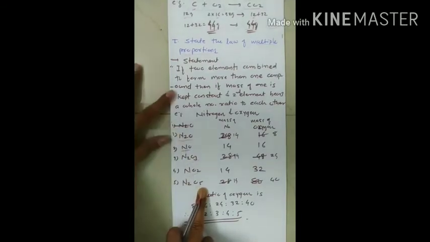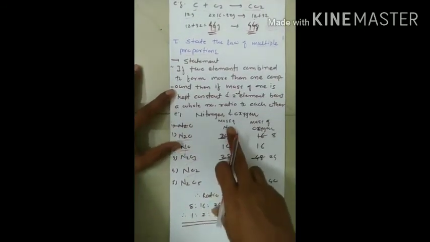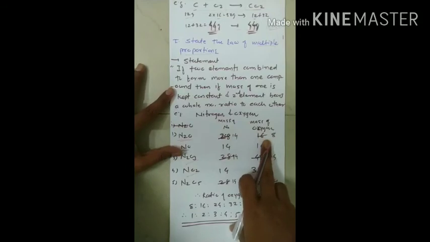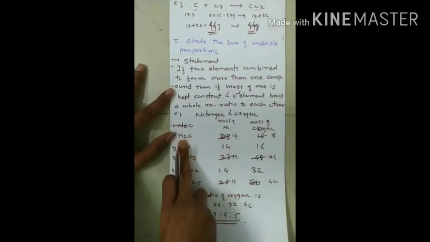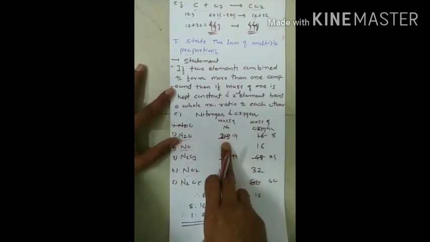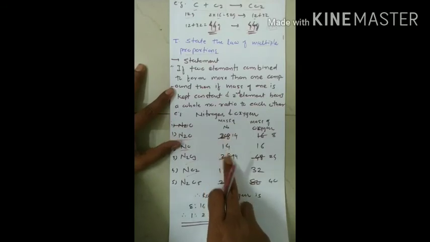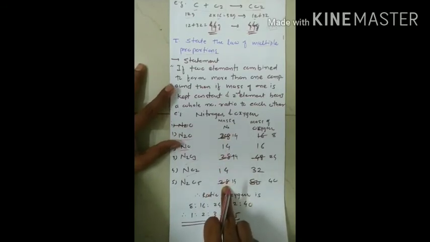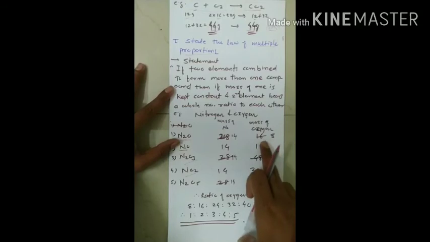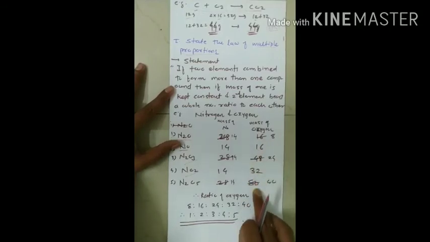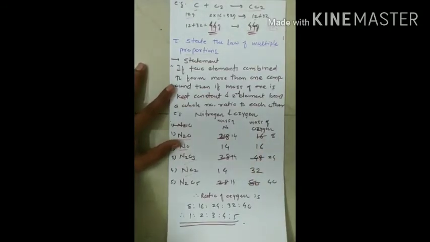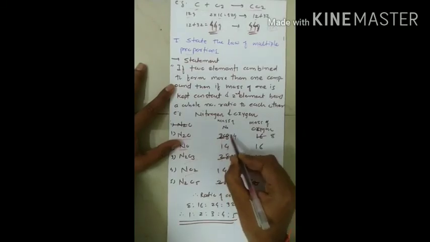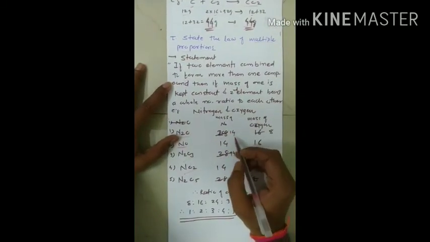Now, according to the statement, we will first find the mass of nitrogen and the mass of oxygen. In the first compound, the mass of nitrogen is found to be 28. Similarly 14, 28, 14, 28. And for oxygen it is found to be 16, 16, 48, 32 and 80. Now one question arises: why am I marking a cross sign or cross line over here?